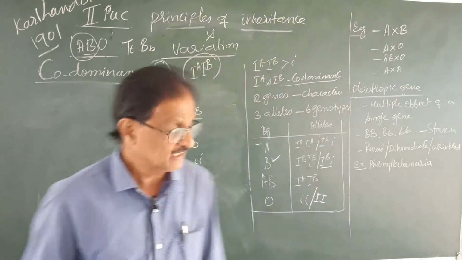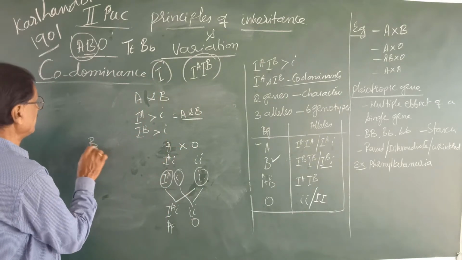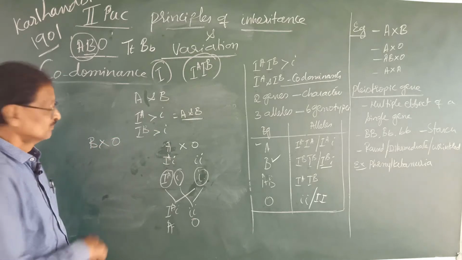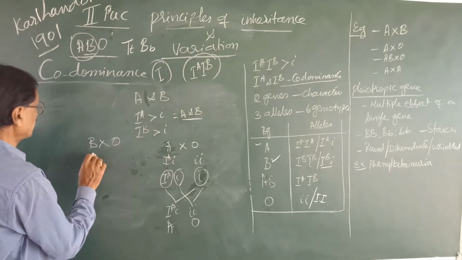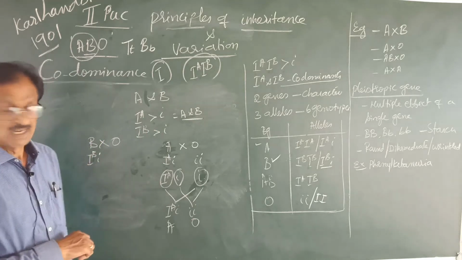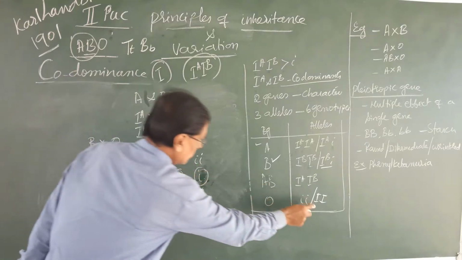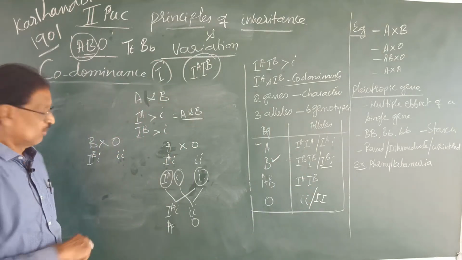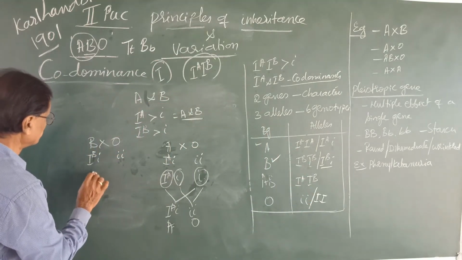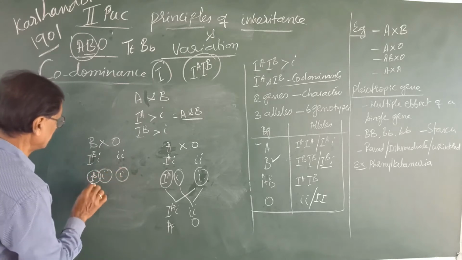Similarly, if we take the B blood group, for B blood group we have to take the heterozygous condition, IB small i. How many types of gametes? Two types of gametes, IB and small i, and here small i.